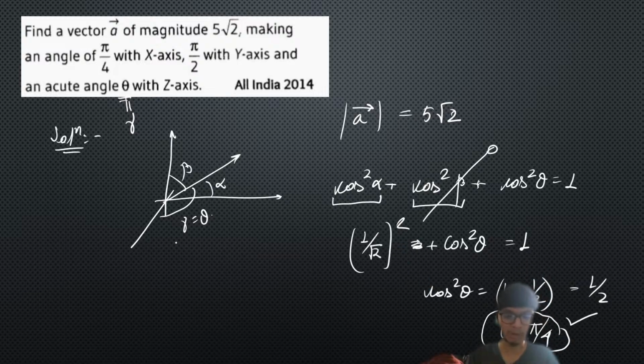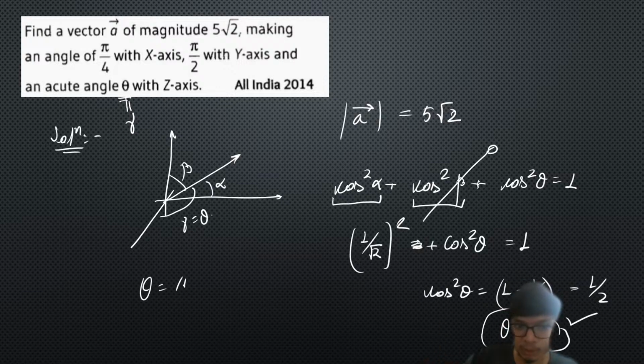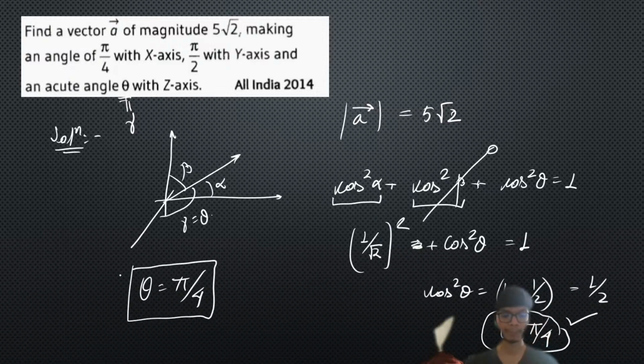Okay, now again I'm not showing the step-by-step calculations, I'm leaving that up to you. Please let me know if you have any query. The answer we are getting is theta is equal to pi upon 4. It's just by simply using the direction cosine formula. So we just use the direction cosine formula, and we are going to get this part. I hope this is clear. It's simple and straightforward, right?